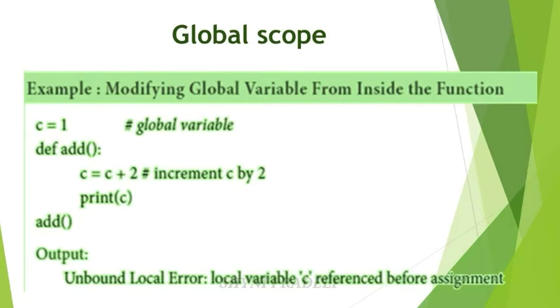For this code, you will get an error message, because we can access the global variable inside the function, which means in local scope, but we cannot modify the global variable inside the local scope without using the global keyword. So it will show the error message. Without using the global keyword, we cannot modify the global variable inside the function. We can access the global variable inside the function also, but we cannot modify it inside the local scope without using the global keyword.